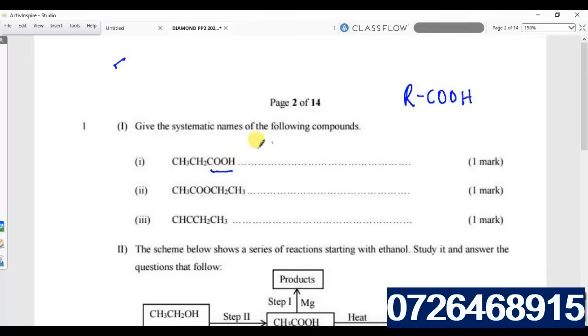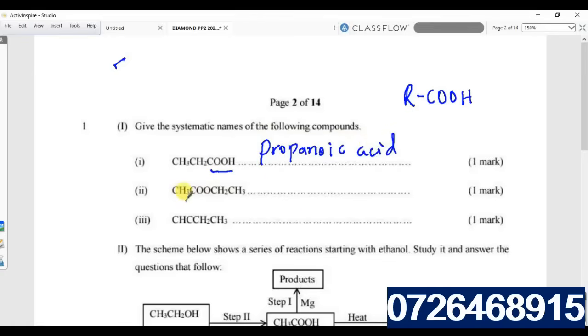So that tells you this is an alkanoic acid. The next thing, after identifying that this is an alkanoic acid, you count the number of carbon atoms, 1, 2, 3. That tells you that this is propanoic acid.